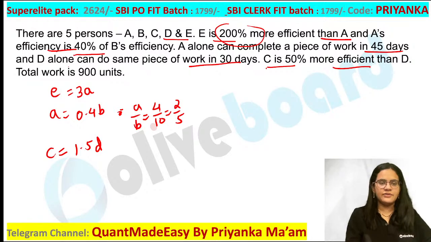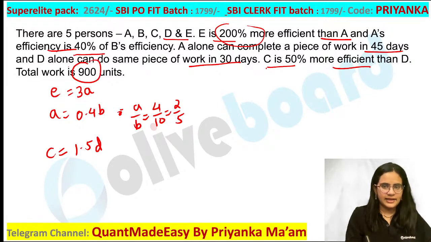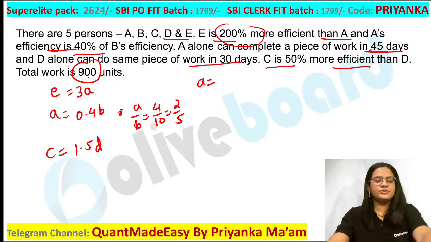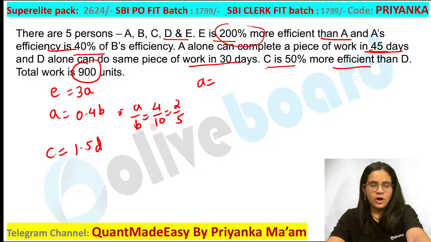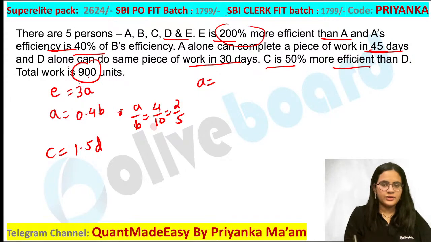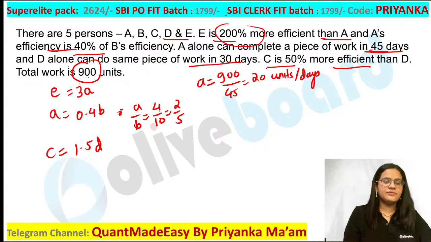How will you calculate the efficiency? Total work is 900 units. Number of days are 45 days. So what is the meaning of efficiency? How much work is done in one day, that is known as the efficiency. How much work is done by a person in a day. So total 900 units are there. That is done in 45 days. So what would be the efficiency? 20 units per day would be the efficiency here.